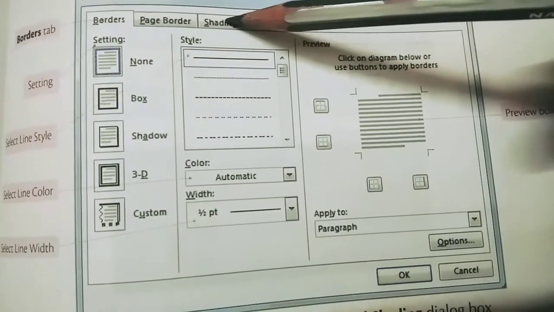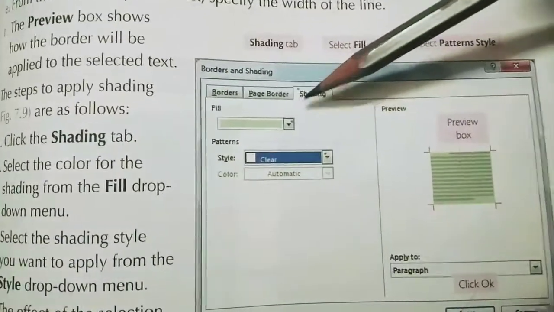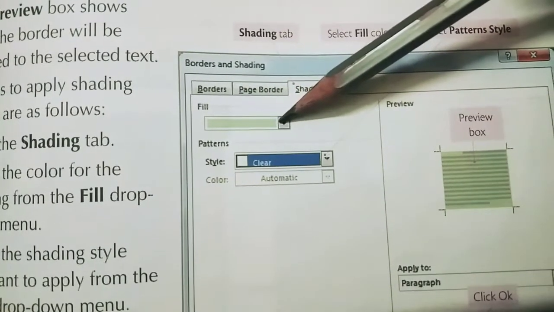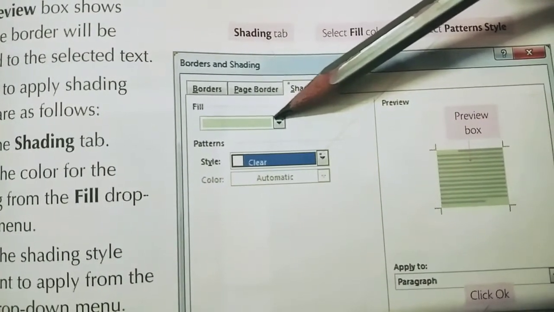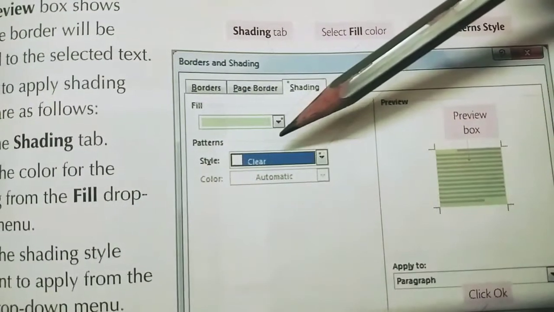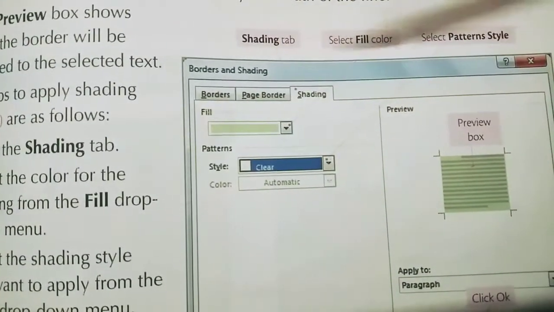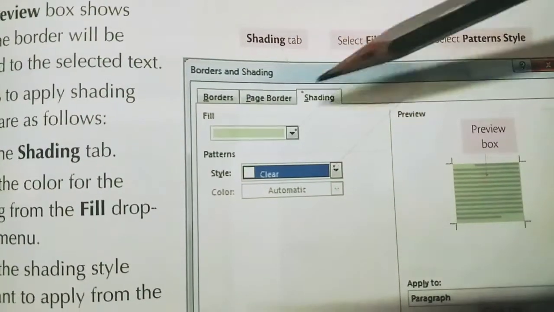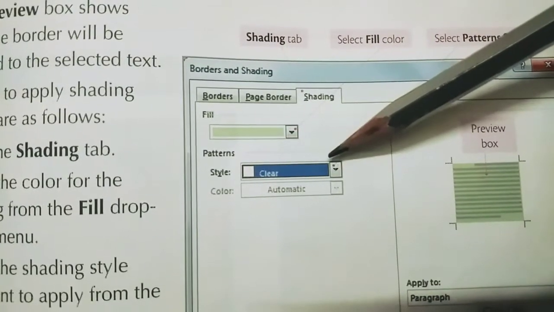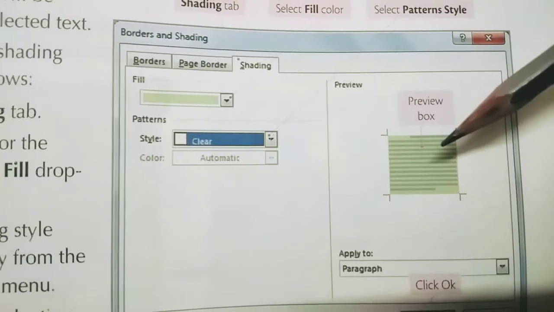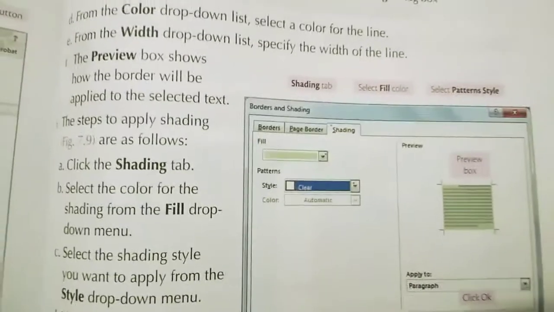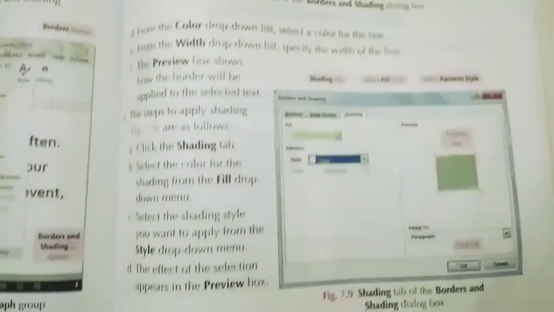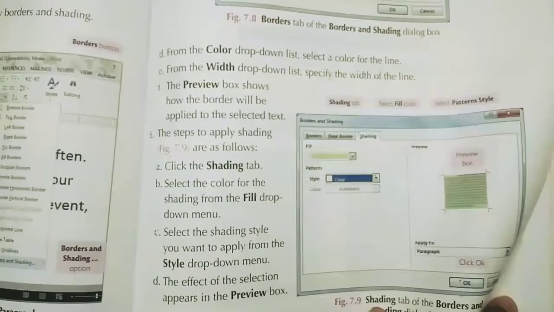After that, shading. How can you make the changes in the shading? Here you have to click the Shading tab. When you click the Shading tab, what do you get? Fill. Fill means here you will get many types of colors. When you click this, you will get many types of colors here. So you can give the shading. Suppose you are writing something and there is a shading behind that writing. That is called shading. Here you can give the style. Here you can see the preview of the shading. Understood? Then after doing all these changes, click on the OK button. Then your borders and shading will be applied.